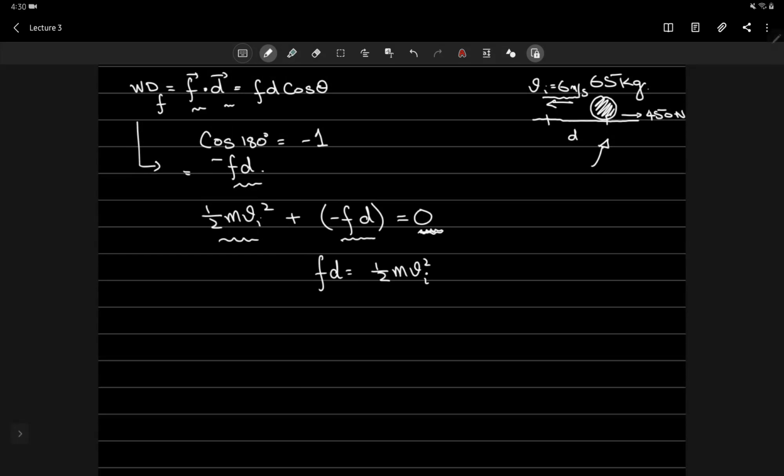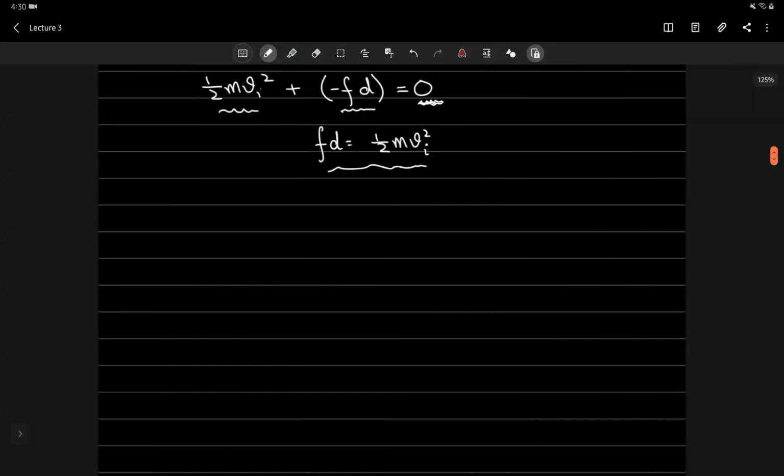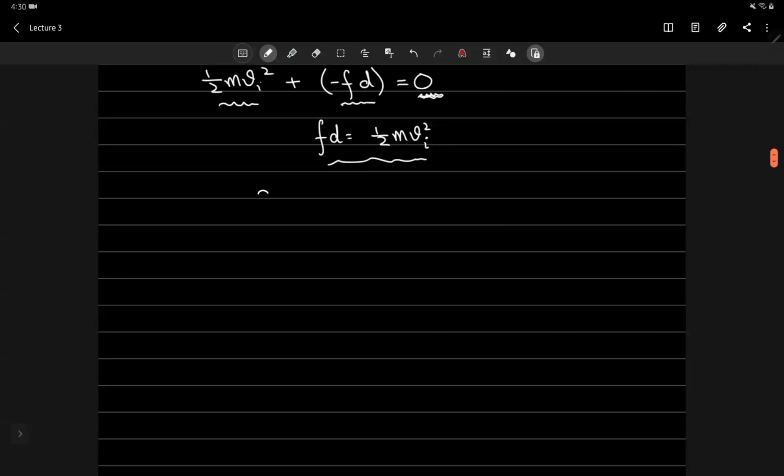Now, we have all the physics figured out of this situation. So let's just use this equation जो हमारे पास यहाँ पे है to compute that distance, right? जो ball cover कर सकेगी जब तक वो रुक नहीं जाती. So, well, it's very simple. You just have to put in values.